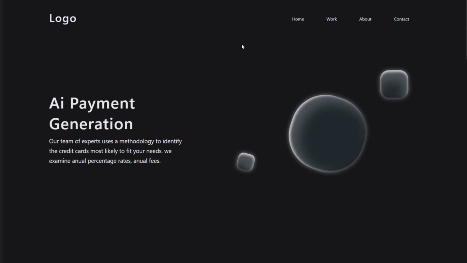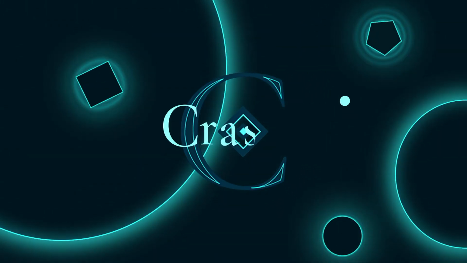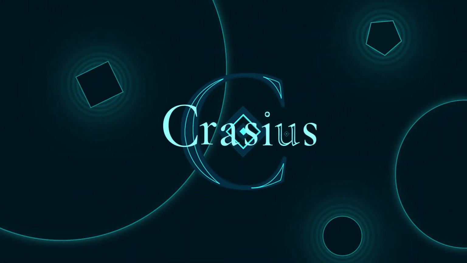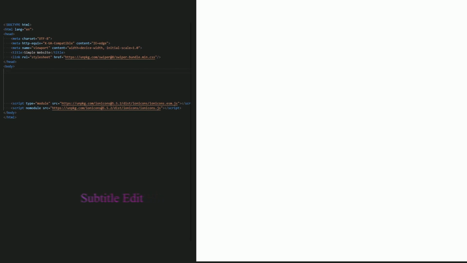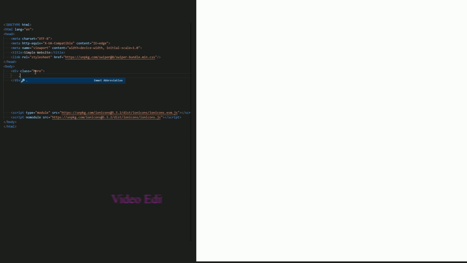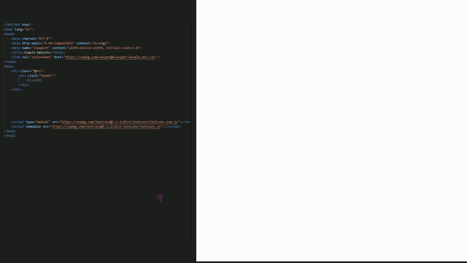Now let's go create the first part of the website. Okay, let's do it. First, like always, we go with the HTML. I create a first div and let the name be hero. Inside it, let's create a header div. Inside the header, create an h1 and add the name for it. Let it be a logo and type "logo".